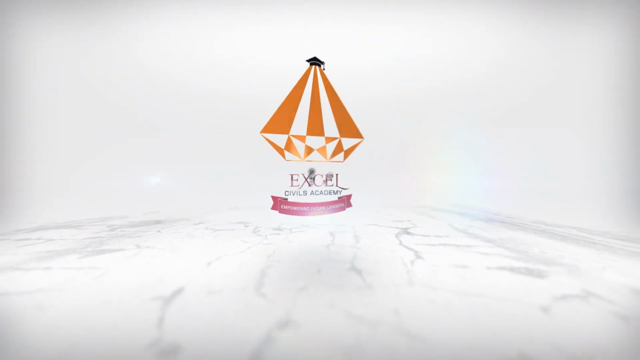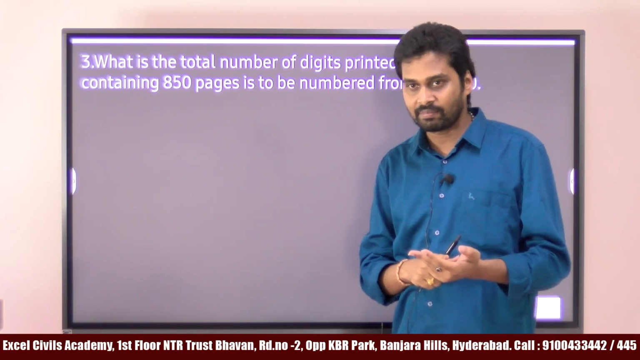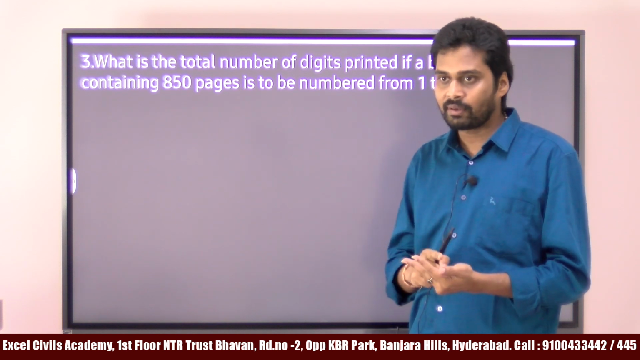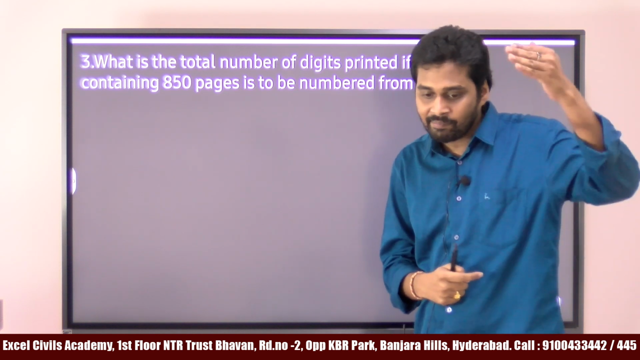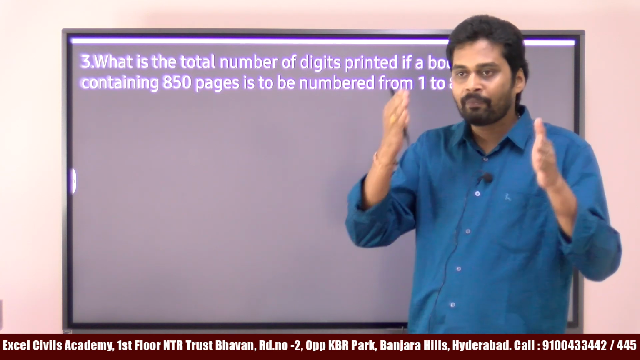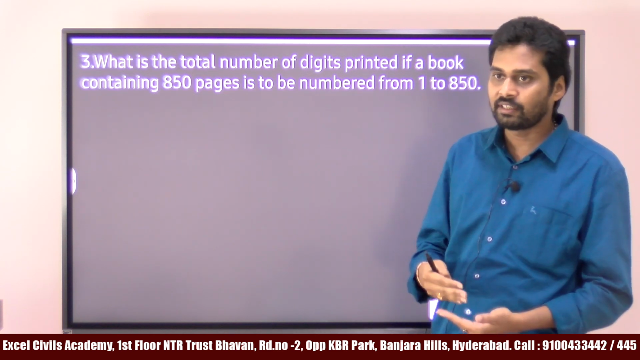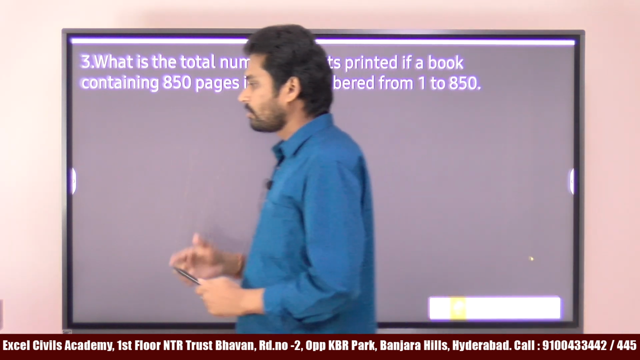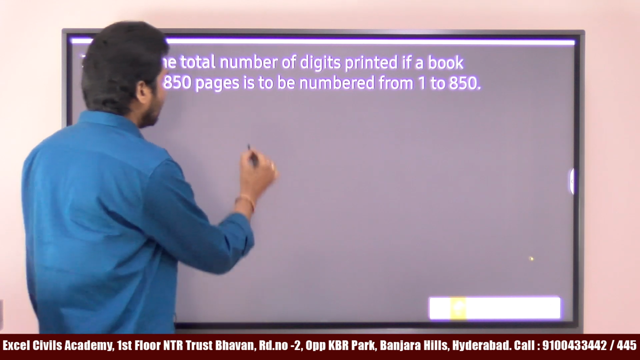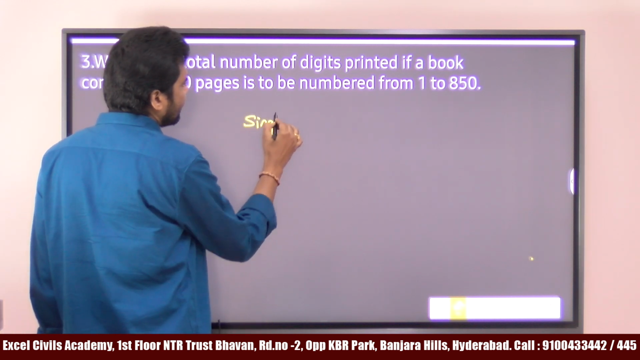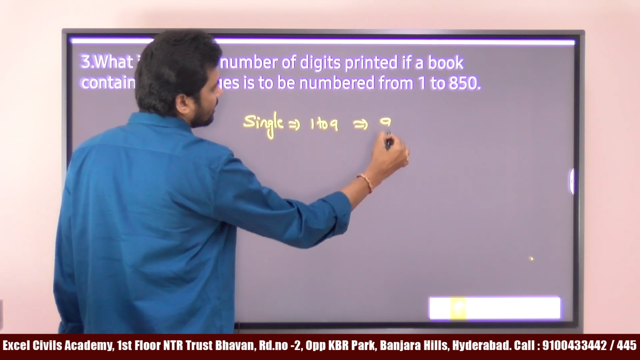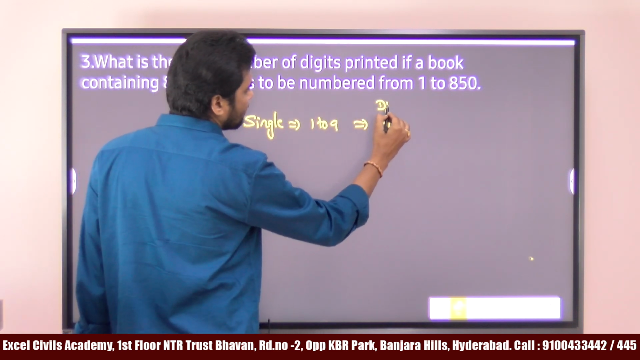Here, 1 to 850 means we have single digit page numbers, and also 2 digit page numbers, right? Because from page number 10 to page number 99, we have 2 digits. Again from page number 100 to 850, we have 3 digit numbers. How do we solve this question? We can solve it by dividing into single digit, 2 digit and 3 digit numbers. Single digits: how many single digit numbers do we have? 1 to 9, which means the total number of digits is 9.